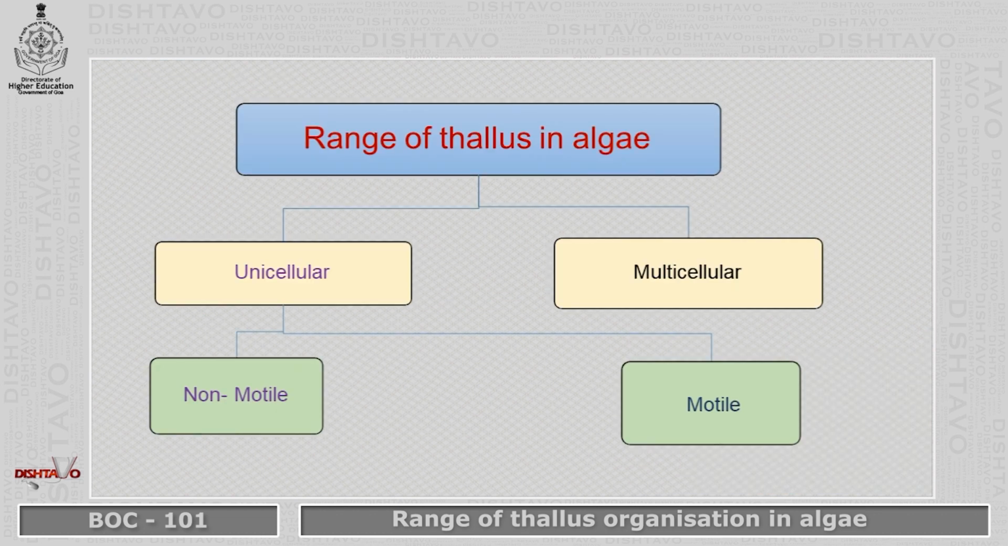The thallus in algae may be differentiated into unicellular and multicellular forms. Unicellular forms are those where all the life functions are performed by a single cell, one organism. While in multicellular forms, you will have more than one cell which will do the functions of the whole body. The unicellular forms may be non-motile or motile.